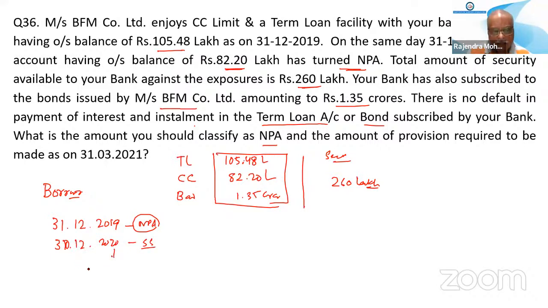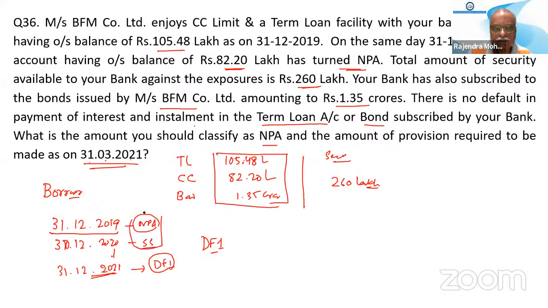After that, for another 1 year, until 31st December 2021, it will be in the doubtful one category. We are asking for March 21, so up to December 21 it is doubtful one. Sir, it turned NPA on 31st December 2019, so for 1 year it is substandard, that is, 12 months.